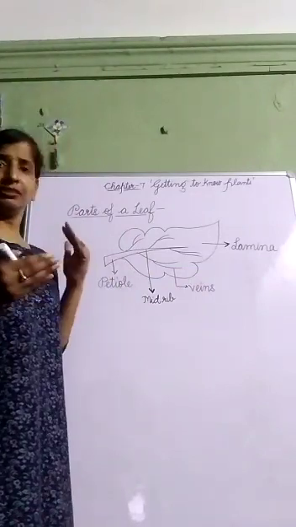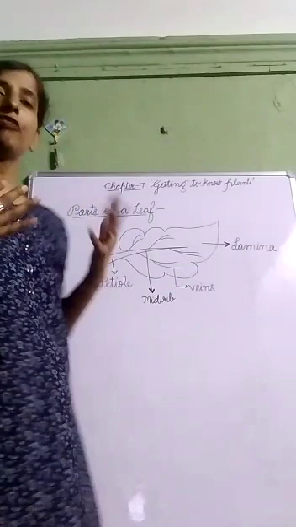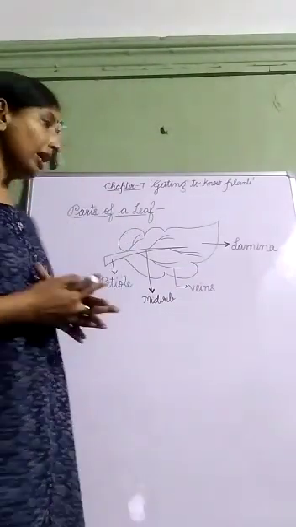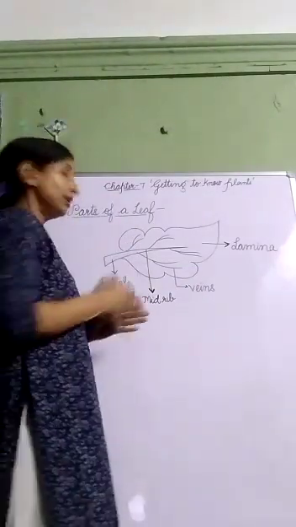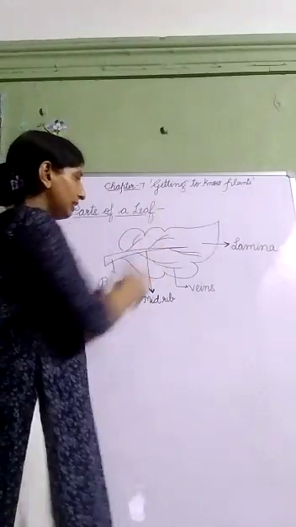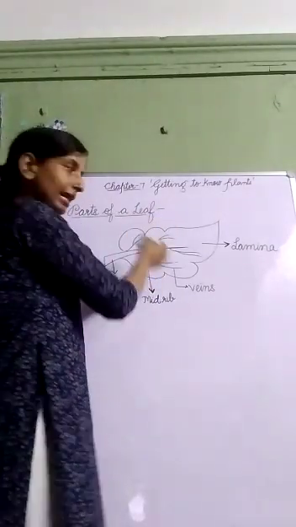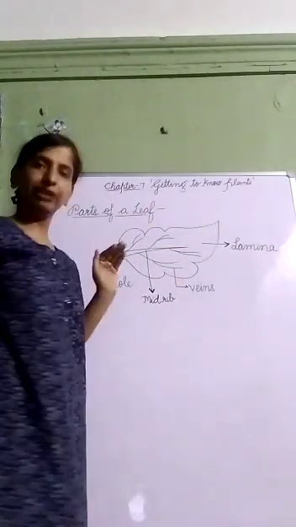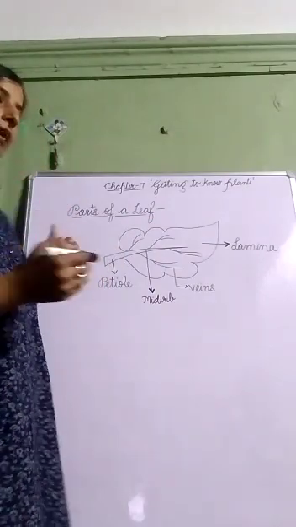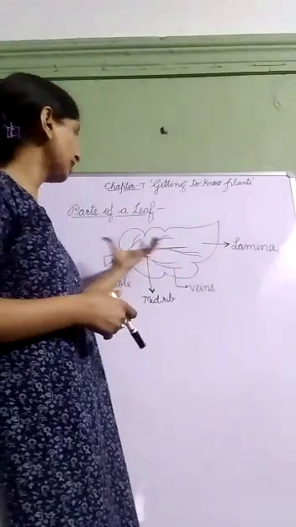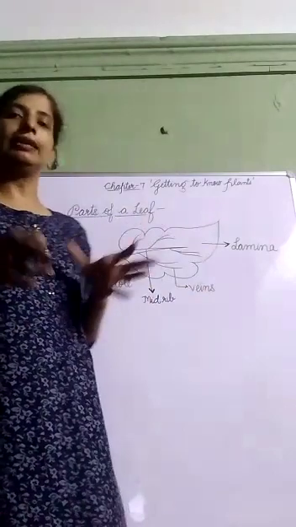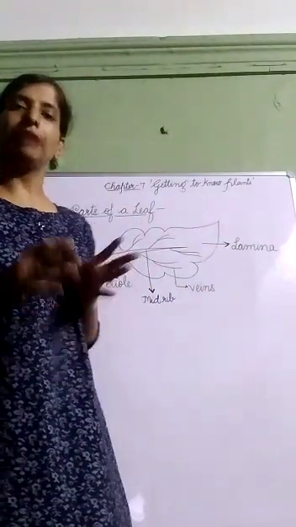Now, leaves on the basis of the type of veins present on the leaf. If a net-like design is formed by the veins on both sides of the midrib, then it is called reticulate venation.